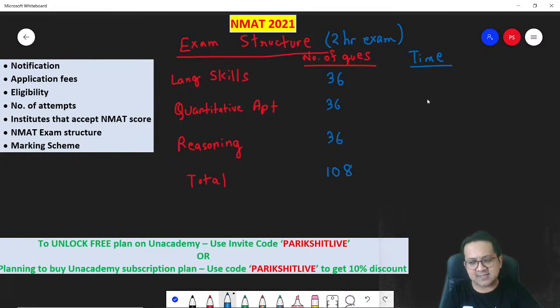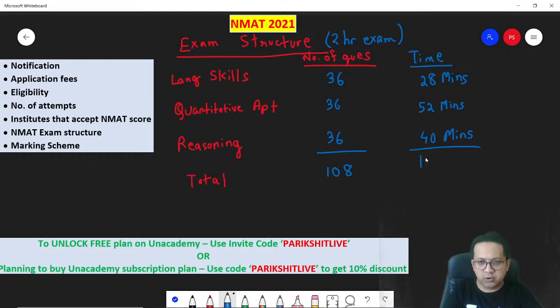And then the time limit that is given to you. Quants is the highest time. In quants you get 52 minutes. In verbal, language skills, you will get 28 minutes. And then in reasoning you will get 40 minutes. Correct? So a total of 120 minutes is what is allotted to you in the NMAT.